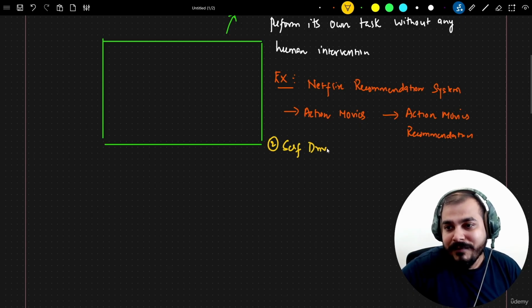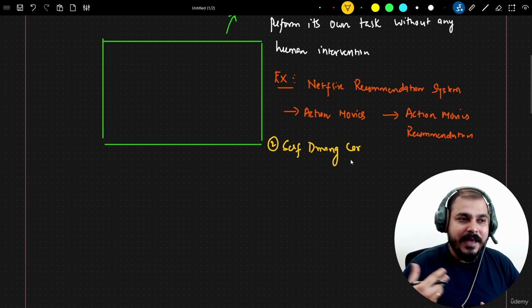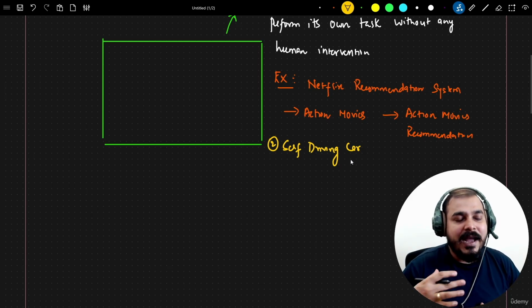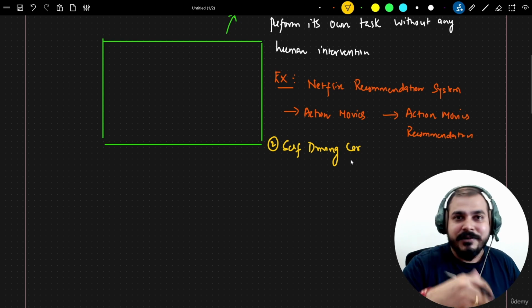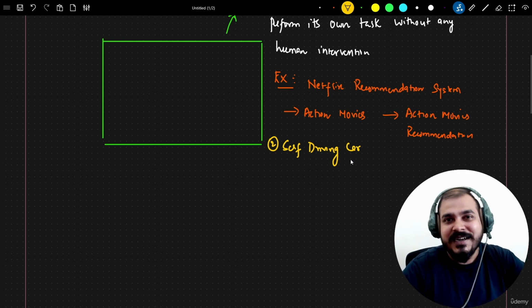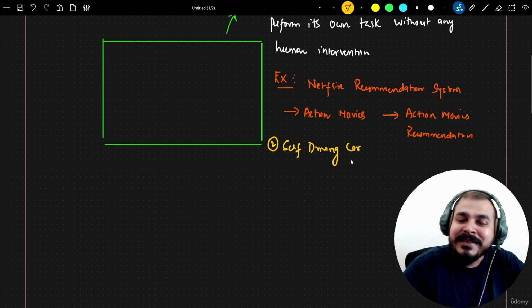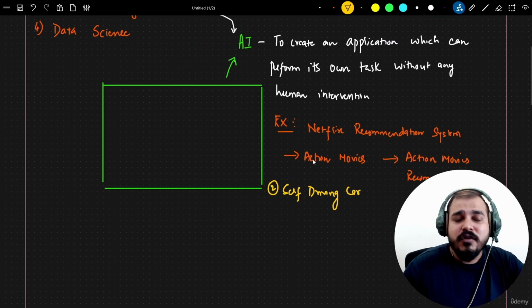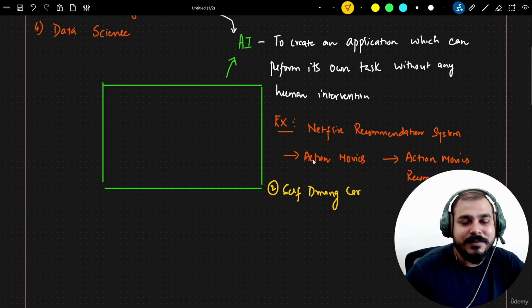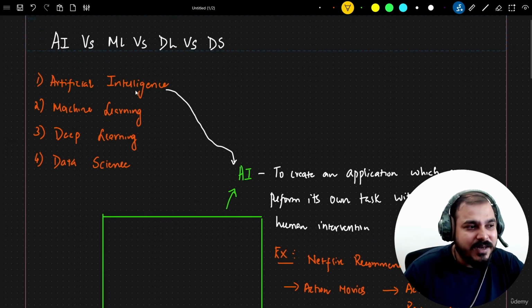Coming to the next example, self-driving car. I hope many of you have seen self-driving cars. In a self-driving car there is a specific AI module which helps the car be driven by itself without any human intervention. It will automatically detect the traffic lights and the objects coming in front of it. How is this possible? An AI module is integrated in that specific car. So these are some of the examples. Even on Amazon.in, if you go and do some shopping, you also get an amazing recommendation system.